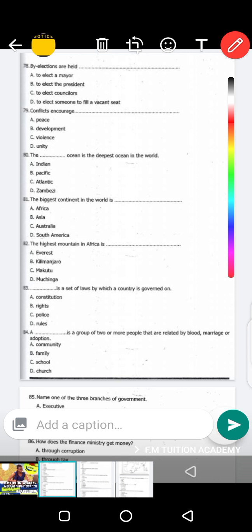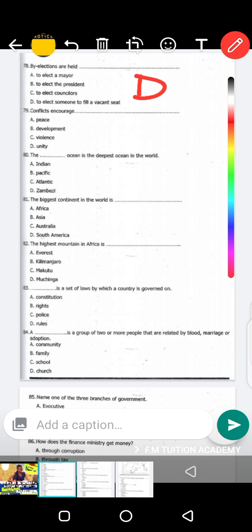So the answer here is actually D, because that's the one that is more correct. A by-election is held to elect someone to fill a vacant seat, whether it is a mayor, a president, or a councillor, as long as there's a vacant seat. Once there's a vacant seat in the mayor's position, the president's position, or the councillor's position, a by-election is held.